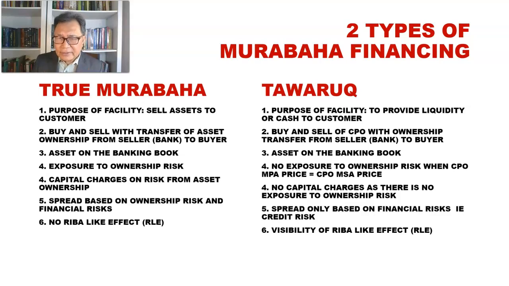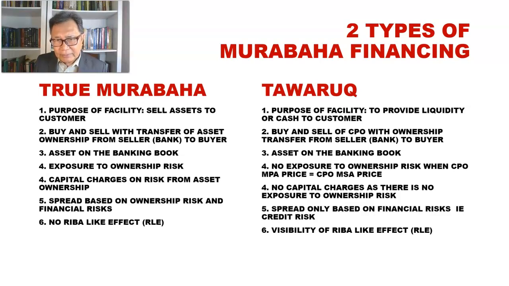But if you look at the terms and conditions of the Tawarruk or commodity Murabaha, we can see that there is a real sale of some kind of underlying asset, and that will be the CPO. In the case of Malaysia, the banks are using crude palm oil as the underlying asset for the Tawarruk or commodity Murabaha transaction, right?